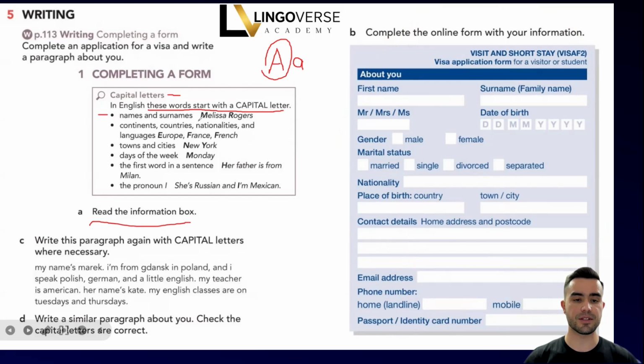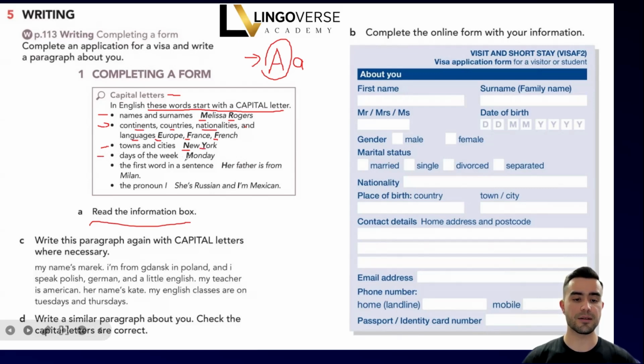Names and surnames. Melissa Rogers, okay? The first letter of a name and the first letter of a surname is written as a capital letter. Continents, countries, nationalities and languages, first letters are written as a capital letter. For example, Europe, France, French. Okay, the first letter of towns and cities are also written as a capital letter. For example, New York. Okay, let's move on.